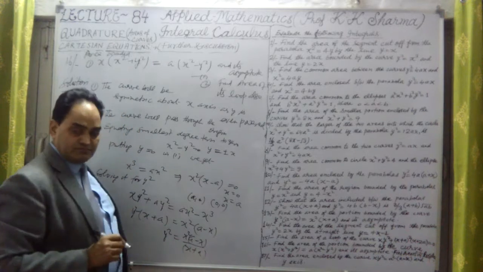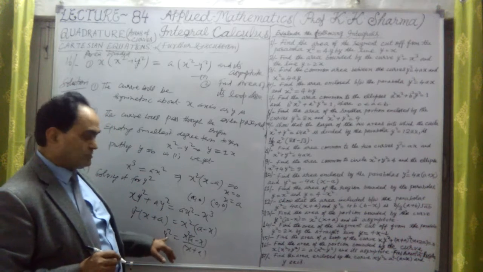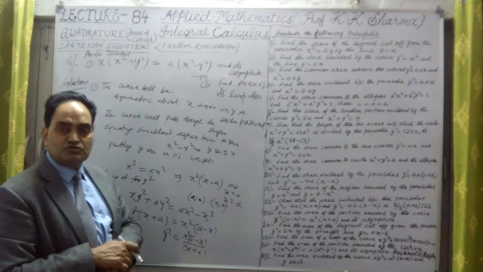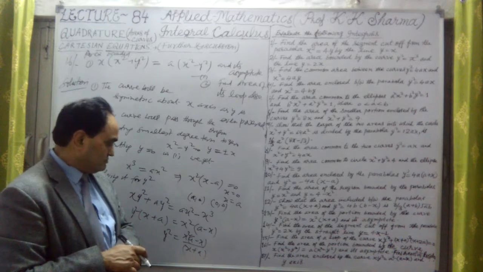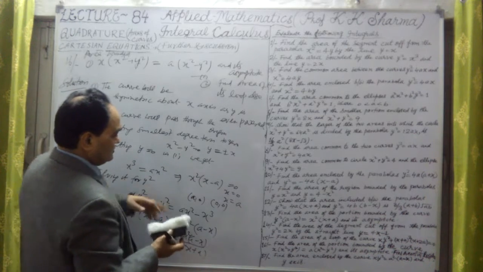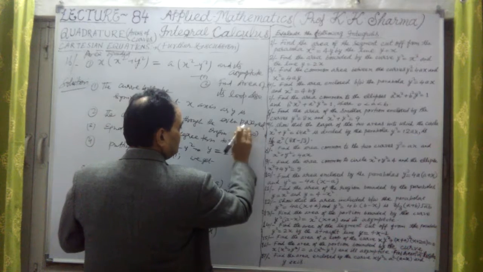So what we see here, if I put x equal to minus a, y square is infinity. That means x plus a equal to 0, or x equal to minus a, the curve is having an asymptote. The curve meets the x-axis at the points a, 0 and 0, 0.